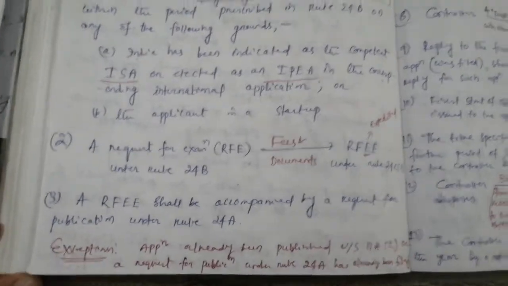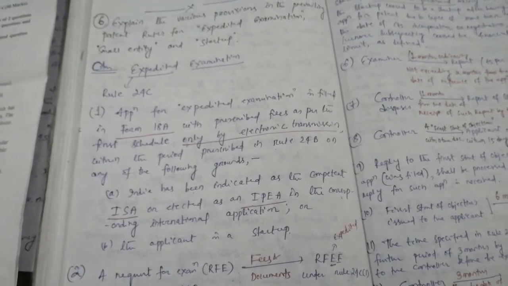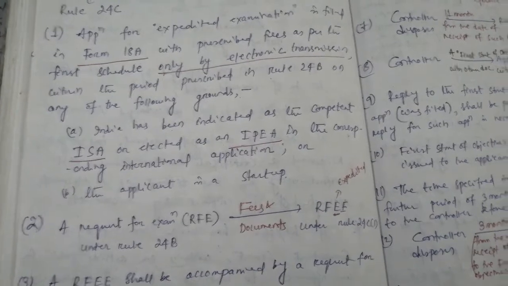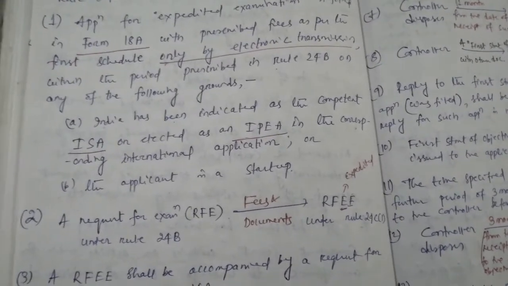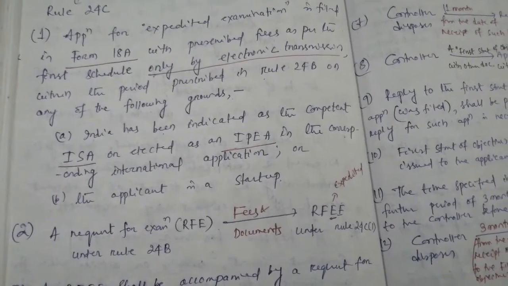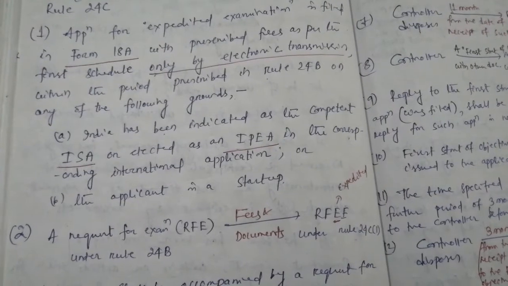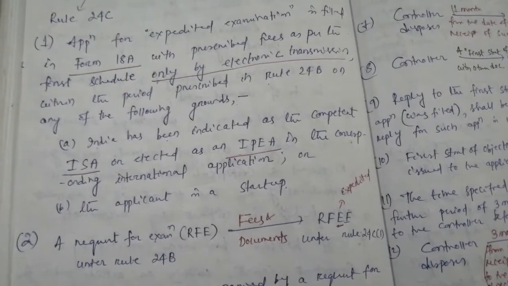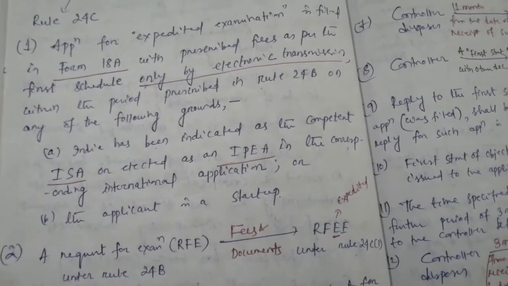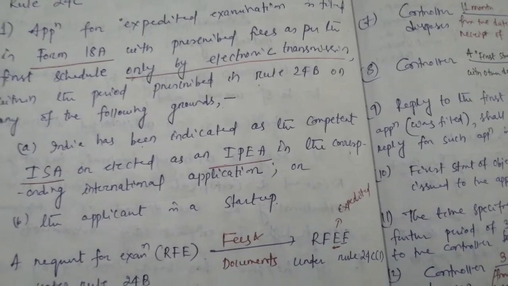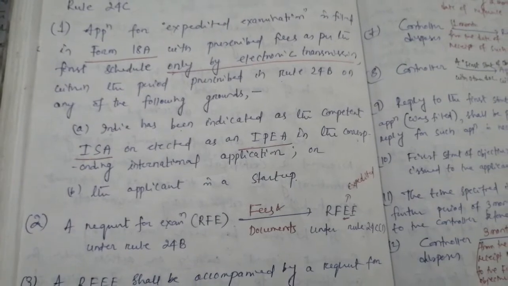Next one is number 2. A request for examination, or in short form we can say RFE, with the payment of fees and documents, that means the prescribed fees and documents, it can be converted to RFE, that is request for expedited examination. The full form of RFE is request for expedited examination, and this is under Rule 24 sub Rule 1.